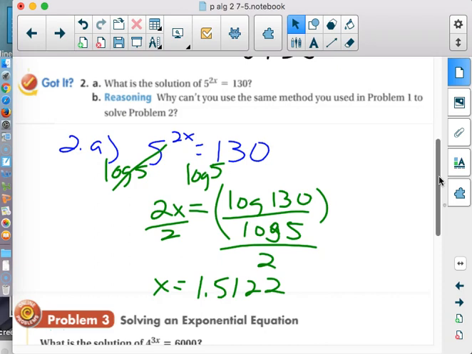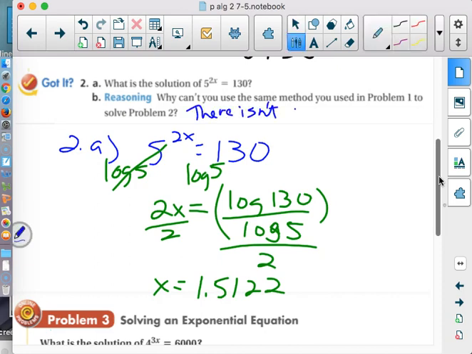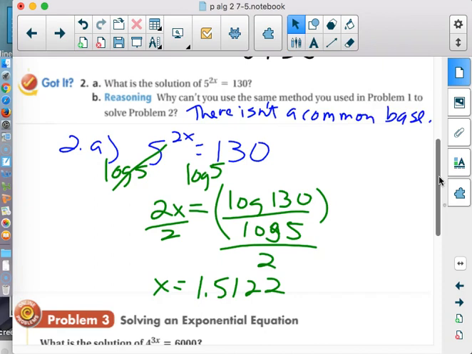All right, in both cases, we had a 15 and then we had a 5. There is no nice number that we can raise them to get 130 and 285. So there isn't a nice base that we can raise to a power. There isn't a common base. That's the fancy way of saying, yeah, there's no base that's going to work for both of these. It's not there. If it were, I would have solved it, but it isn't. So we can use logarithms.